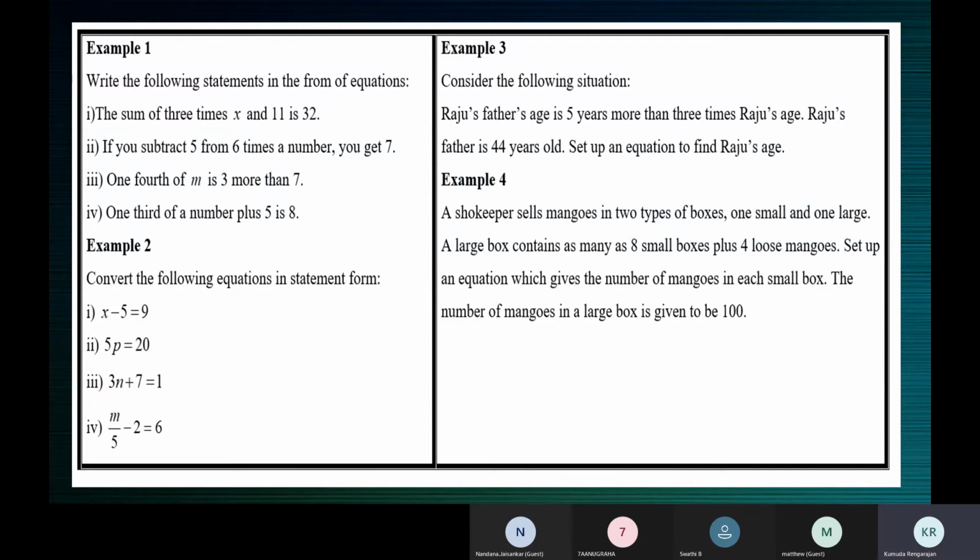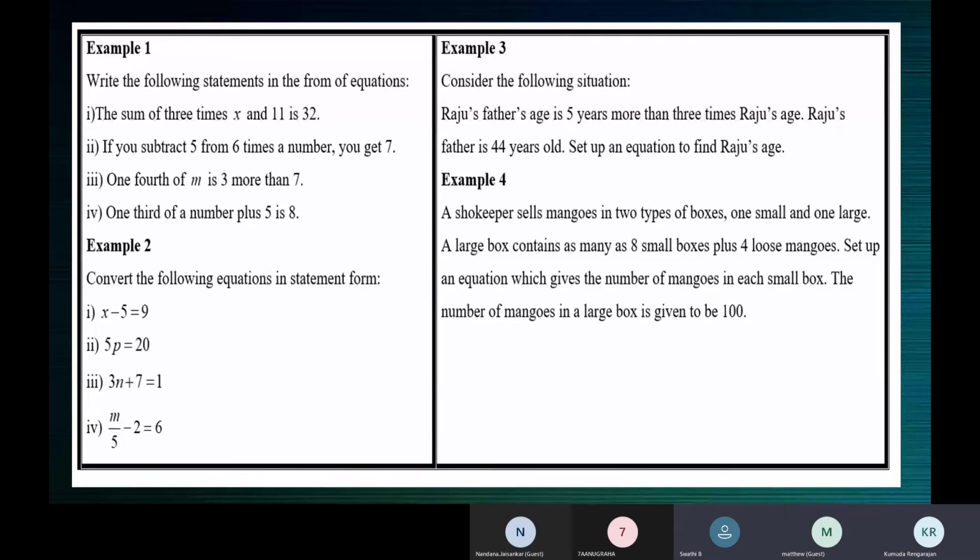For what is there? X minus 5 is equal to 9. Ma'am, a number more than 5 is equal to 9. A number is more than 5. No, darling, no. The first one, the one which you said earlier was correct. You said something, no? A number minus 5 gives 9. That is correct. Others, no. Anybody else?